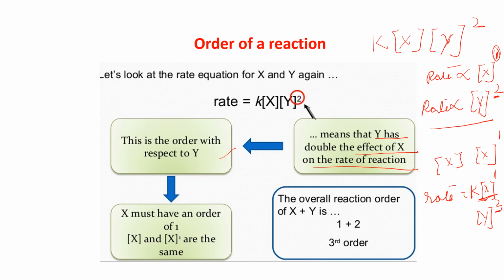So the overall order of reaction is 1 plus 2, that is 3. That means this reaction is a third order reaction. Am I clear to you?